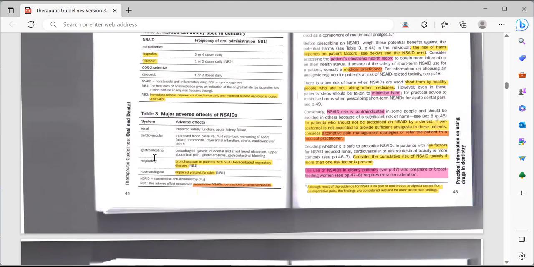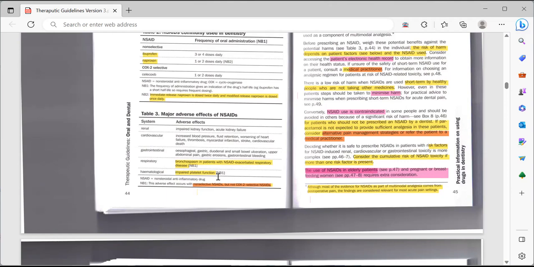On the stomach, they would cause esophageal, gastric, duodenal, and small bowel ulceration, upper abdominal pain, gastric erosions, and gastrointestinal bleeding. On the lungs, they would cause bronchospasm in patients with NSAID exacerbated respiratory disease. And hematologically, they can impair the platelet function. So you should be very careful while prescribing NSAIDs to the patient.